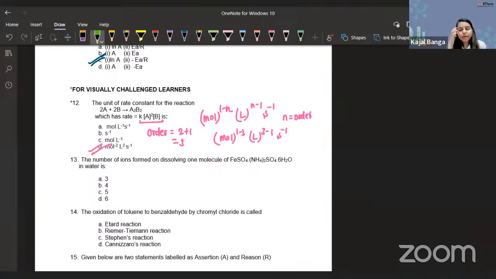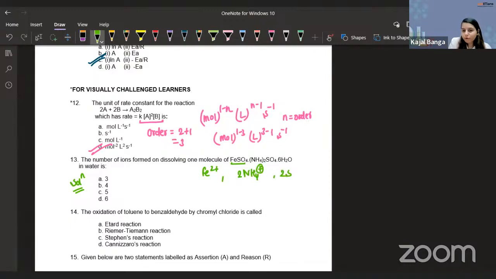Solutions chapter. The number of ions formed on dissolving one molecule of FeSO4, (NH4)2SO4.6H2O in water is a pretty straightforward question. You will have one ion of Fe2+ coming from the FeSO4. Plus you will have two ions of ammonium because you have (NH4) twice.